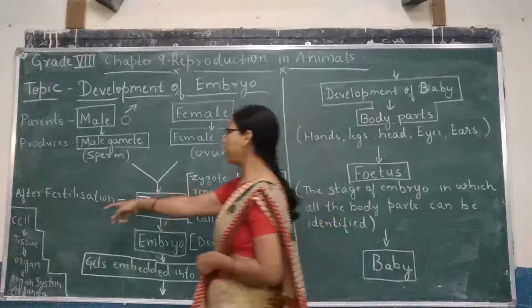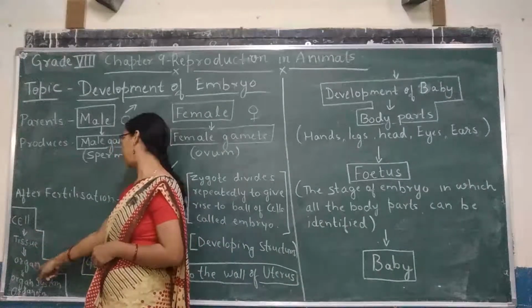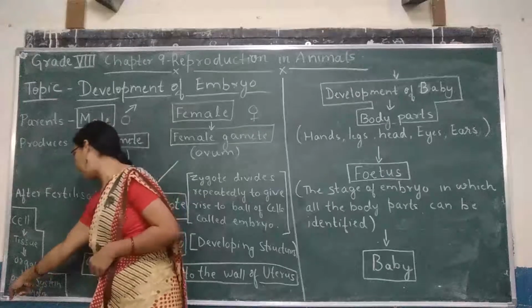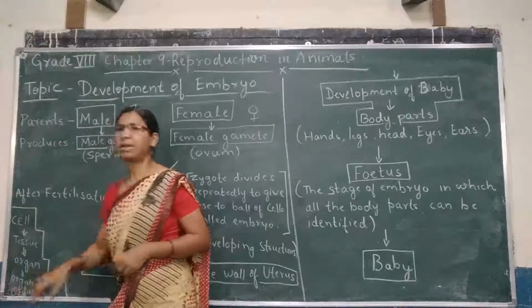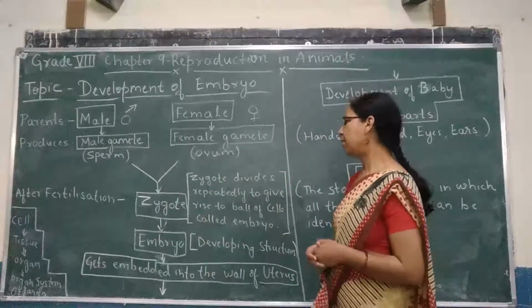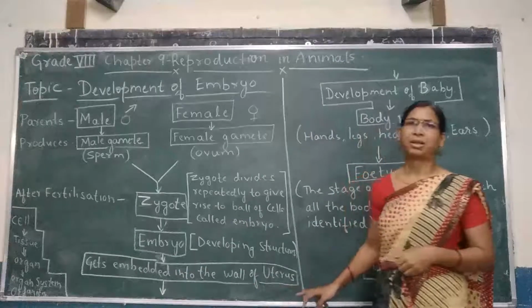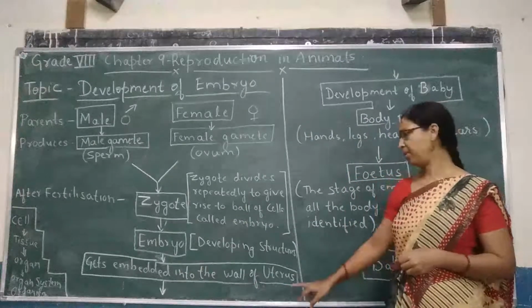So here, as I have already told you, cells will unite to form tissue, tissue will unite to form organ, organ will unite to form organ system, and finally one organism. So this embryo will get embedded to the wall of the uterus in the mother's womb.